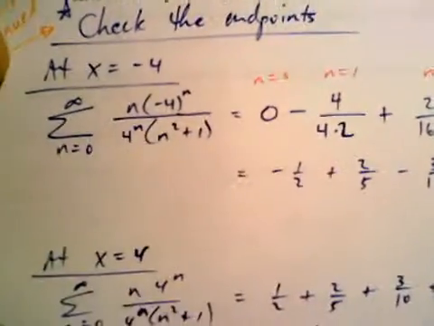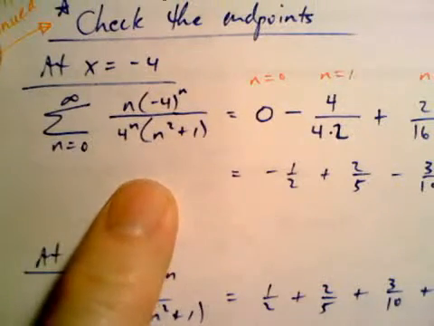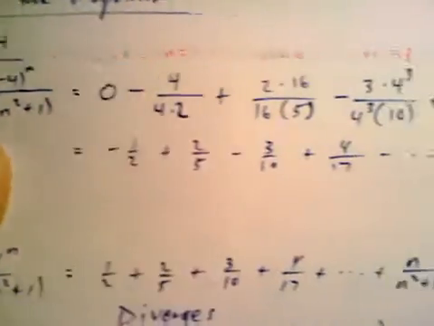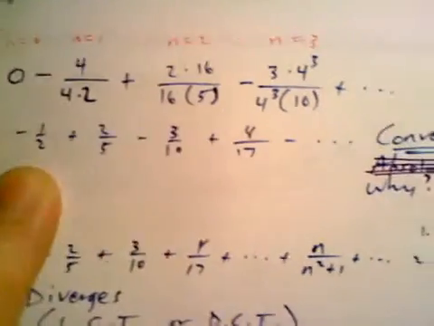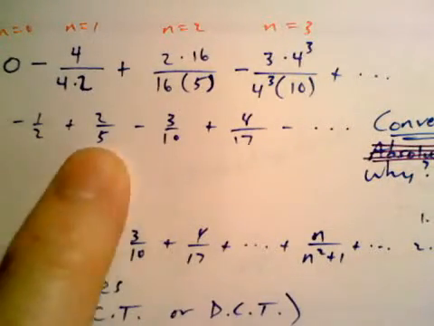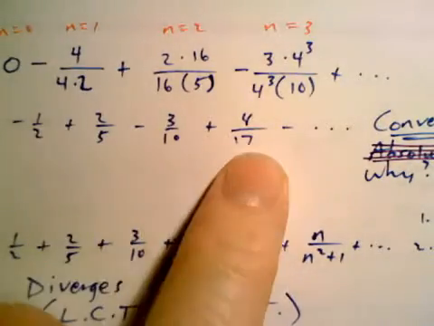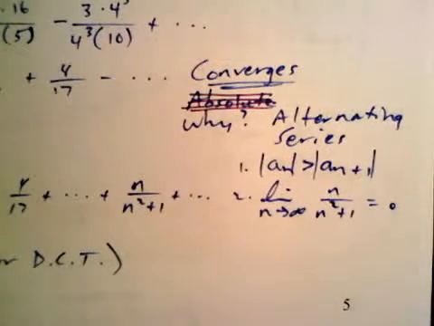The rest of the work is done on another page. Checking the endpoints, when you check at x equals -4, you get this series. This is confusing to look at, so I always try to write it out. You can see that you've got an alternating series, the terms are getting smaller in absolute value, and the limit of the nth term goes to 0. So that's how you would say it.